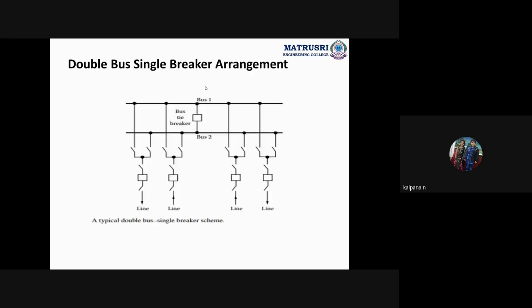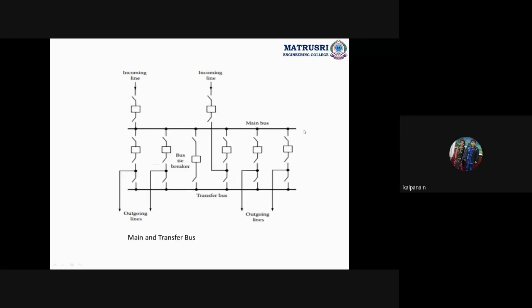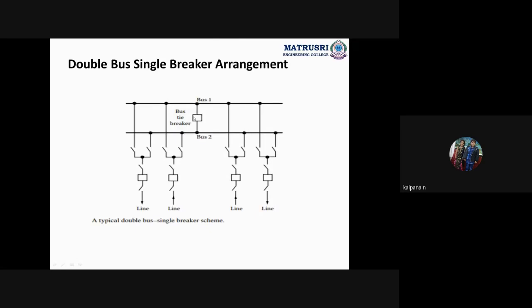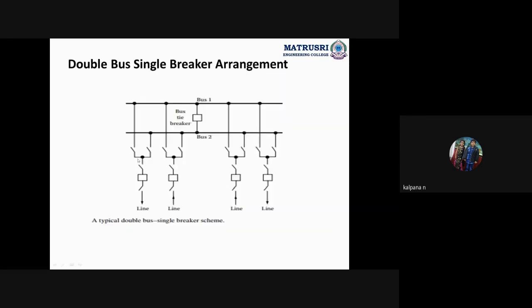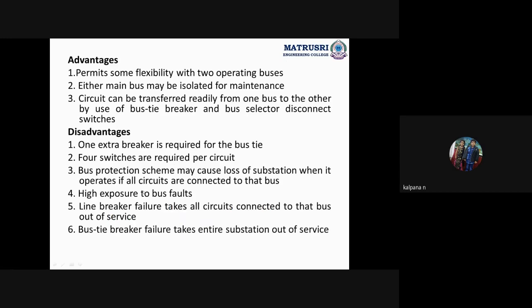Okay, see here, the square box indicates the circuit breaker. If there is any circuit breaker, then before and after it we should compulsorily connect isolators. Four switches are required for a circuit. See, four switches, right? One, two, three, four. Due to these four switches, the circuit becomes complicated. Bus protection scheme may cause loss of substation when it operates if all circuits are connected to the bus.